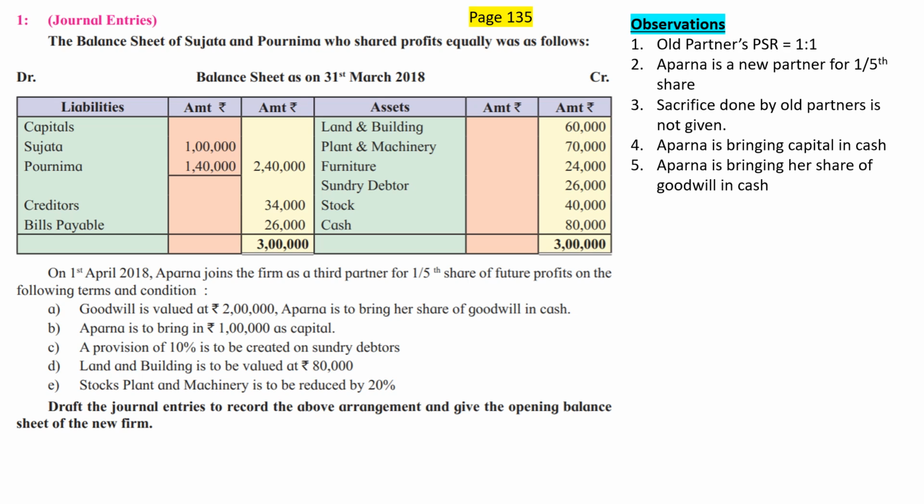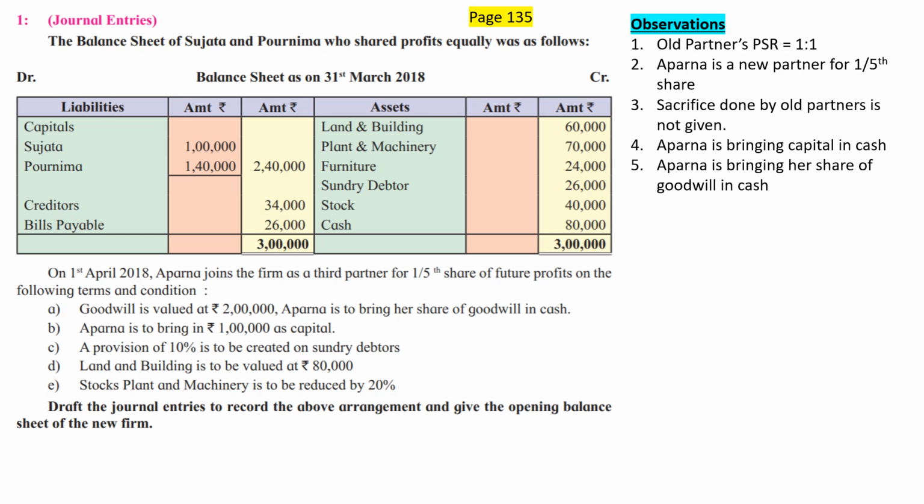So although the value of goodwill, which is not required to be calculated by us, is already given by the problem, rupees 2 lakh, the entry will not be for rupees 2 lakh. The entry will be only to the extent of the new partner's share. That is 2 lakh into 1/5. What is the amount? Can you tell me? Make the calculation on your own. 2 lakh upon 5 goes to rupees 40,000. So that is the first entry we are going to pass.